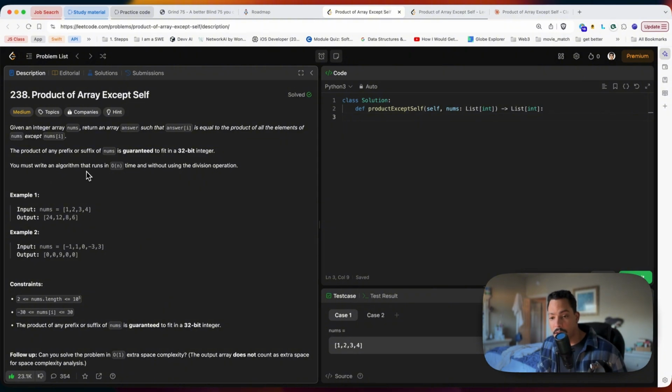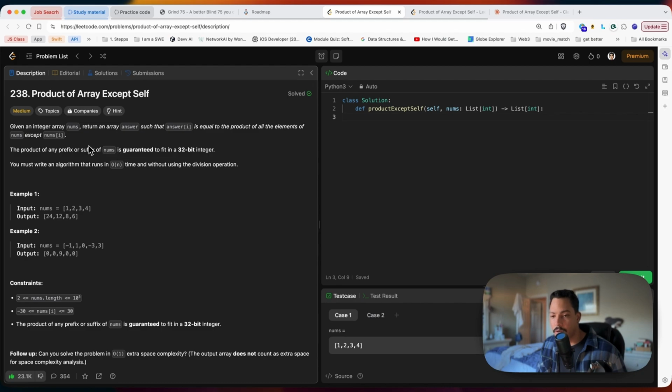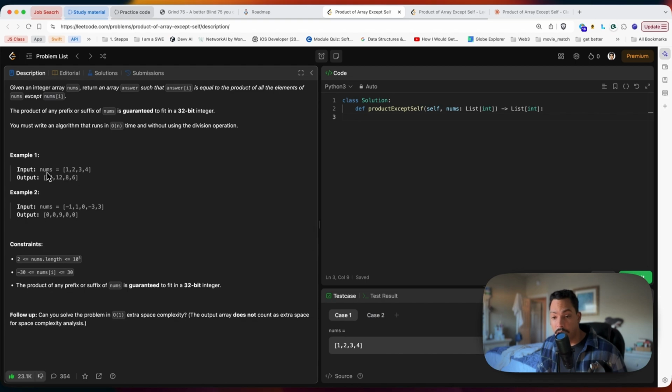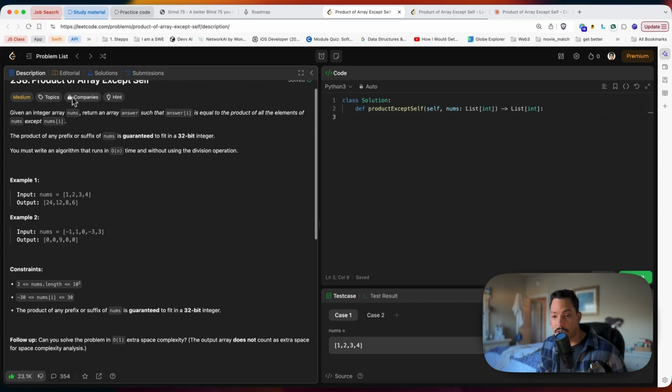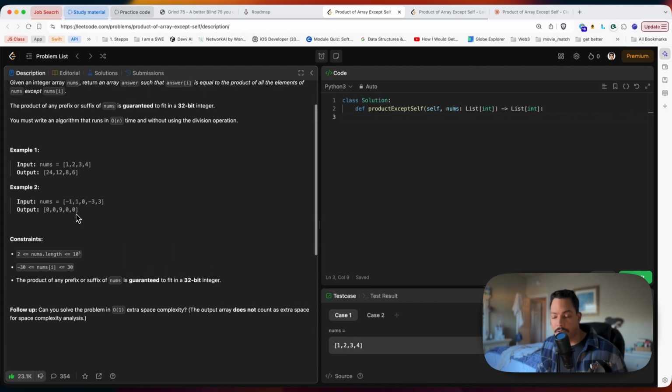You must write an algorithm that runs in linear time, or big O of n, and without using the division operation. Lots of hints here, but also very vague for the first time when you don't know what they're talking about. So they give you the first example. You get the integer array of nums, which is equal to 1, 2, 3, 4. And then you get the output, let's say answer, as 24, 12, 8, and 6. There's another example, but let's try to understand everything first.